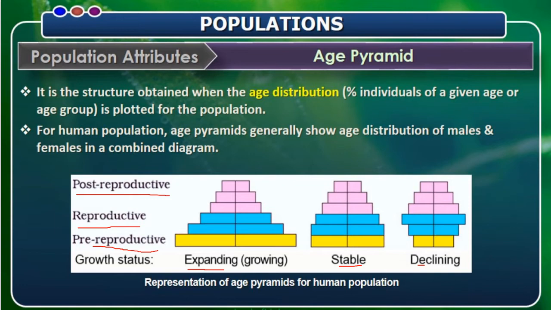So here is the structure obtained when the age distribution is plotted for a population. This is the diagram I have to show. It shows the age distribution of both males and females in a combined diagram. This diagram is not of only females or only males. So it is an age pyramid showing both males and females.